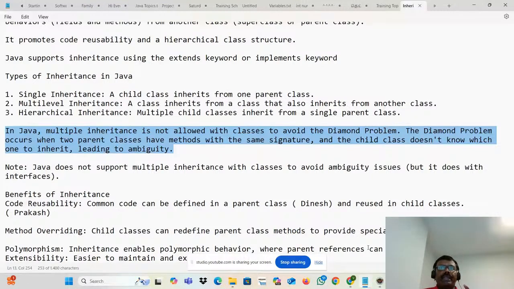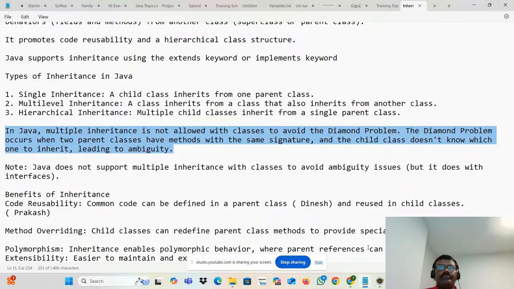Father is giving some idea. Mother is giving another idea. Father is saying, hey, you have to be a doctor. Mother is saying, you want to be an engineer. Think about the child. What will he do? Does he want to be an engineer or a doctor? That's a confusion, right? In real time, is it possible? I want to be a doctor. I want to be an engineer.